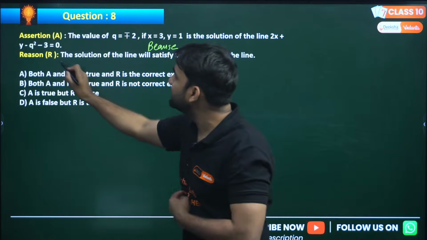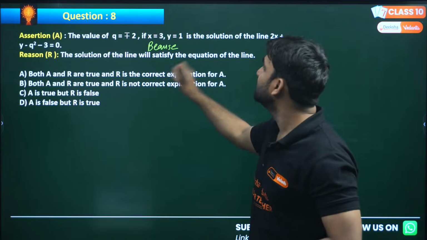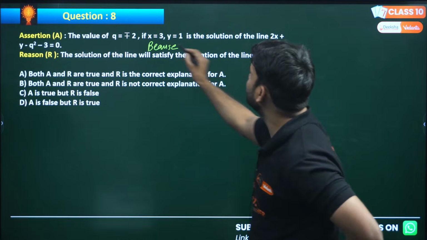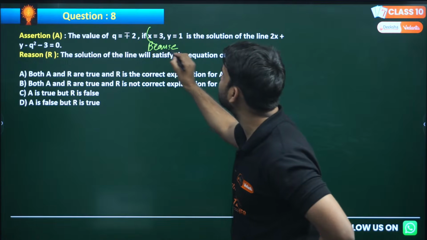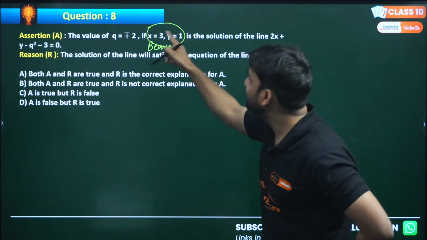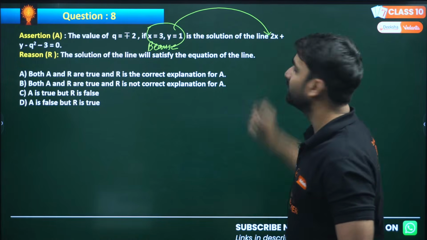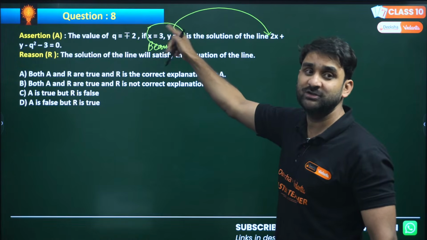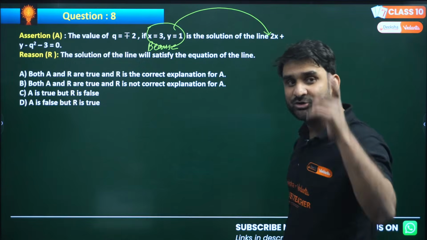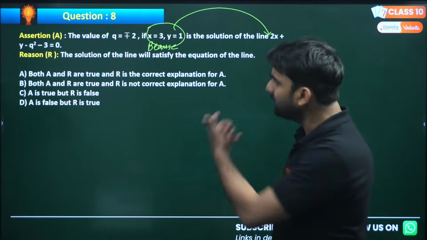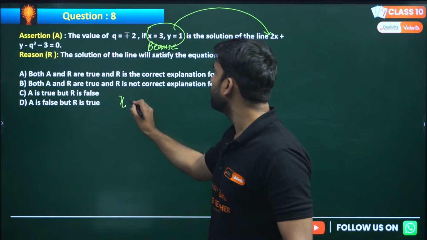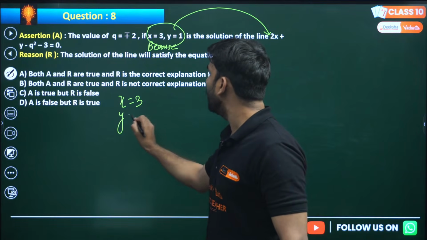So this reason says that the solution of the line satisfies the equation. My dear, this is called solution. The value of x and y is called solution. And if these are the solution of this line, it means this will be satisfying the equation. Means if you put these values in this equation, the result must be 0. Come on, let's check. So x equals 3 and y equals 1, right?